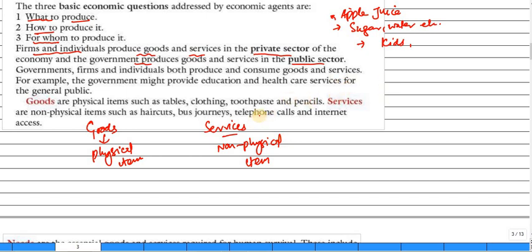Your teacher, they are teaching, and teaching is a service, the teaching service provider is a non-physical item. Whereas goods are physical items, for example here you see table, clothing, toothpaste, pencil, etc. And services are non-physical items such as haircut, bus journey, telephone calls, internet, etc.